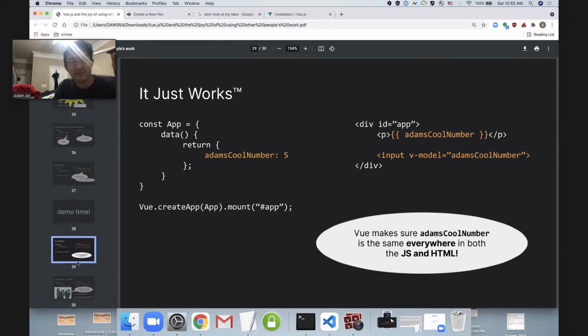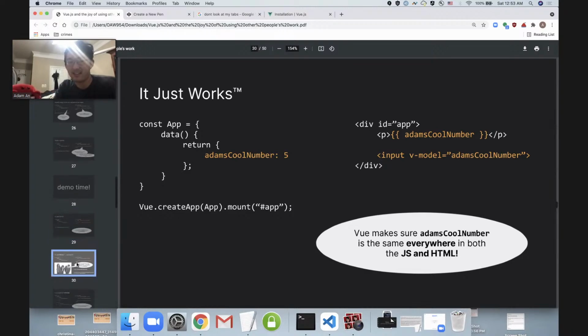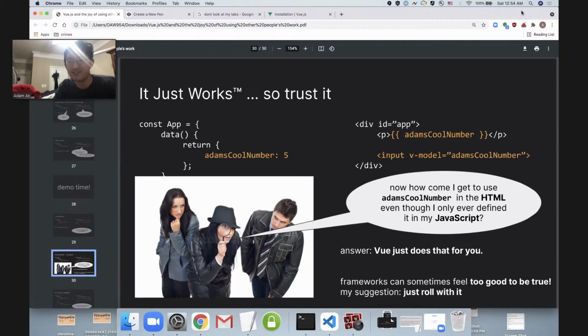And if you were like me, when I was first learning Vue and I looked at this, I was like, hang on, this kind of feels a little too good to be true. I'd made a variable called Adam's cool number in my JavaScript, but I never really created a counterpart in the HTML. So how come it just automatically transfers over? How come I get to use it here, even though I only defined it here? And the answer is that Vue just did that for us. It just came as default behavior out of the box.